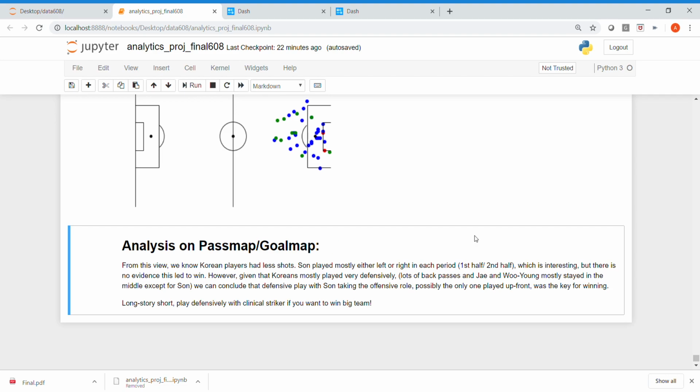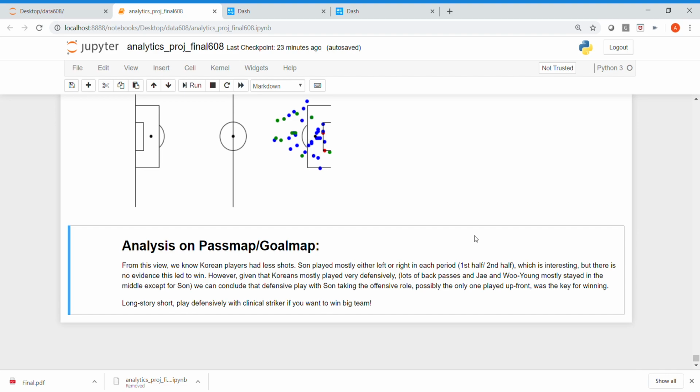Analysis on the pass map and goal map: what can we learn from this? We know Korean players had fewer shots for sure, but Son played mostly either left or right in each period, which is interesting, but there's no evidence that this led to the win. However, given the Koreans mostly played very defensively, with lots of back passes, and some of the key players mostly stayed in the middle, except for Son, we can conclude that defensive play with Son taking the offensive role